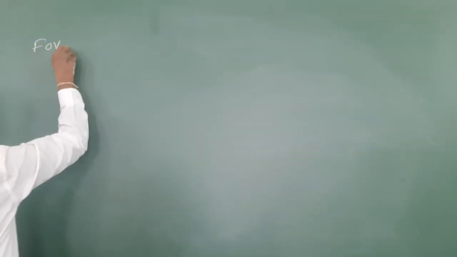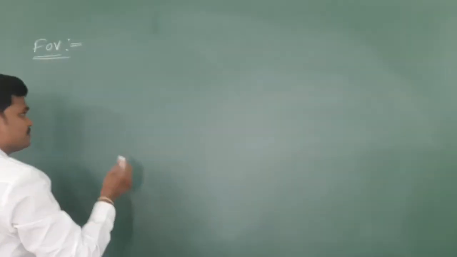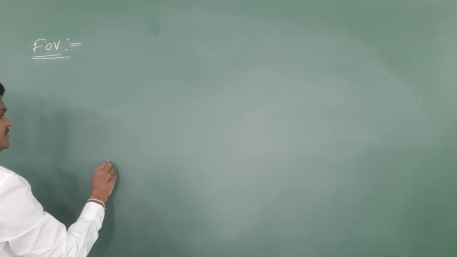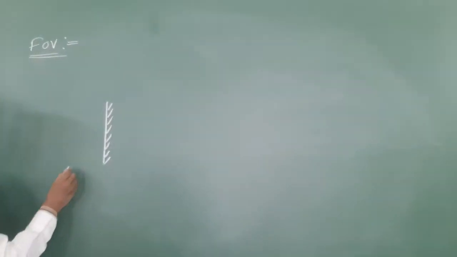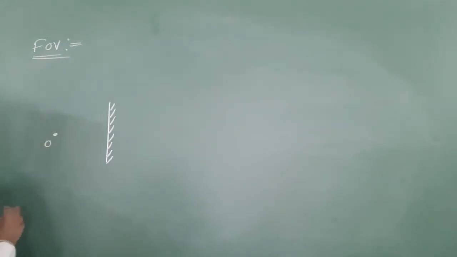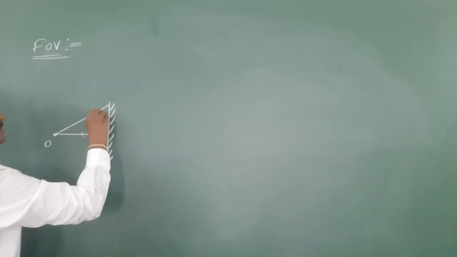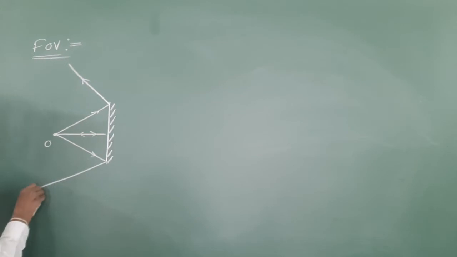Now let us see one more thing. Let me write field of view, FOV. Suppose I place this plane mirror, and an object like in the previous diagram. No doubt one of the light rays is incident and strikes back, one more light ray reflects, and one more light ray reflects. If I extend these light rays, you are going to see the image.